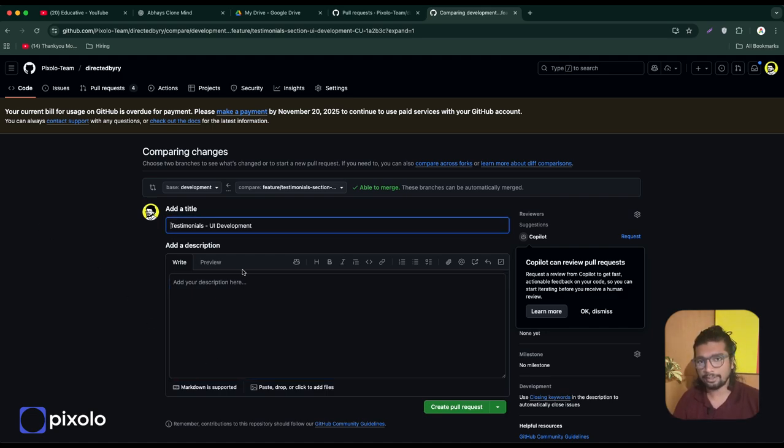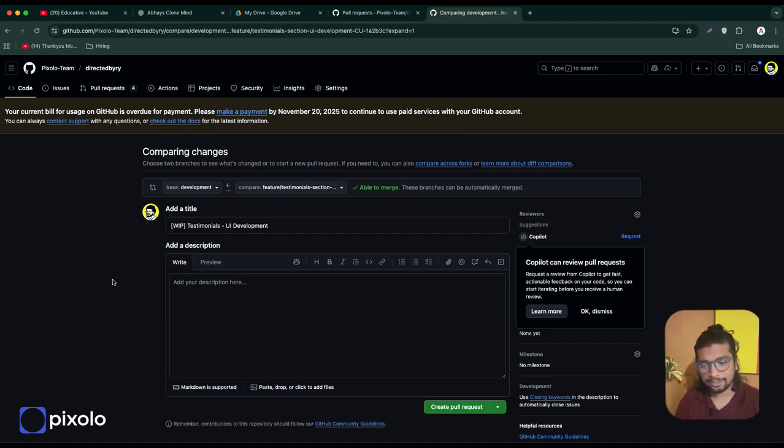Now, one very important thing before we create the PR. This is a PR that I still haven't coded yet. It's still something that I need to work on. So there's a small tag that we put before the title, which is WIP, work in progress. This basically means that I've created a PR, but I'm yet to work on it. This is not ready for the reviewer to look at yet. But the PR is there.